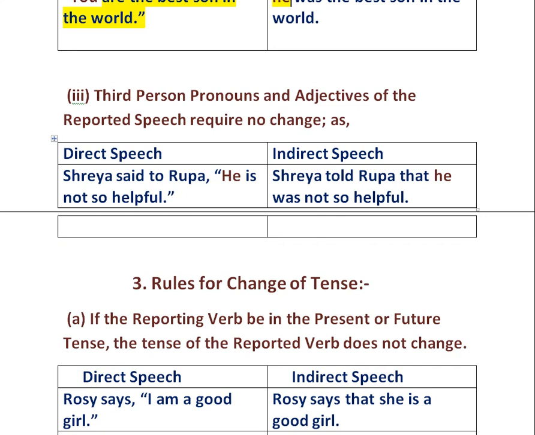The next rule is the third person pronouns and adjectives of the reported speech require no change. So, if there is any third person pronoun or adjective in the reported speech, then they are not changed. Only the tense is changed. Example is Shreya said to Rupa, "He is not so helpful." So it changes into Shreya told Rupa that he was not so helpful.